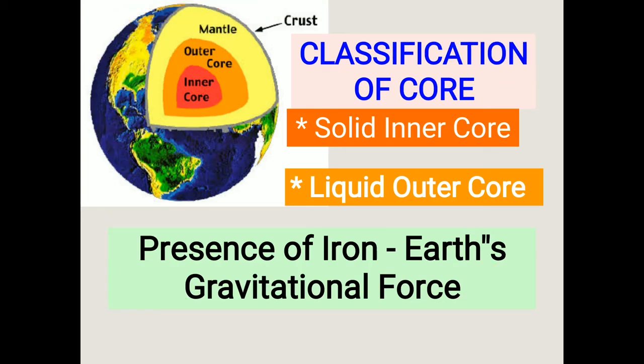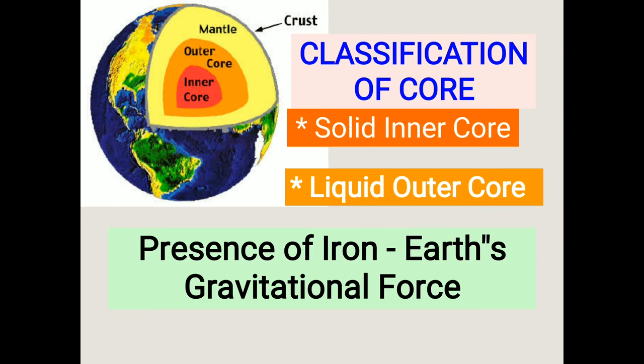The core is further divided into the outer core and the inner core. The outer core is 2,300 km thick and the inner core is 1,200 km thick. The outer core is so hot that it is molten, that is, we say it is a liquid core.